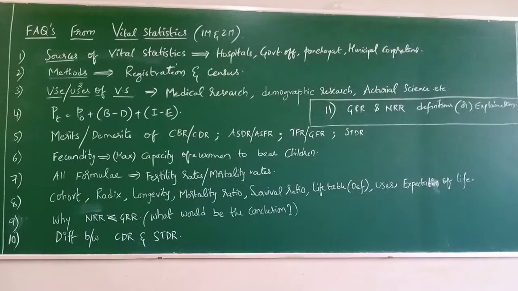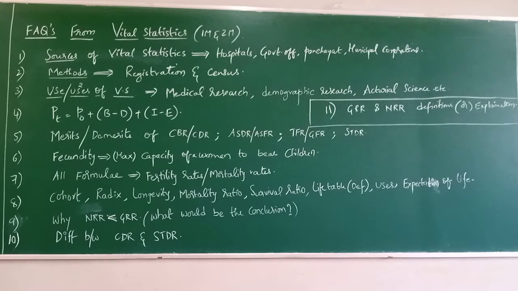Like every census year, we know the population of India, right? Population we can observe every censal year, once in every 10 years. But in between, if you want to calculate, we have to use this formula for measurement of population, that is PT equals P naught plus B minus D plus I minus E. Once or twice I remember in 2 marks a problem was asked to calculate using this formula, but not every time, and in every paper this question may or may not be there. Remember, the chance of asking is just 10 to 20%, that's it. But you have to learn the formula, and you should also learn how to calculate.